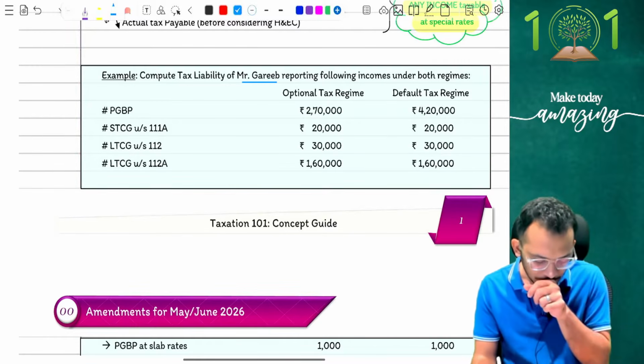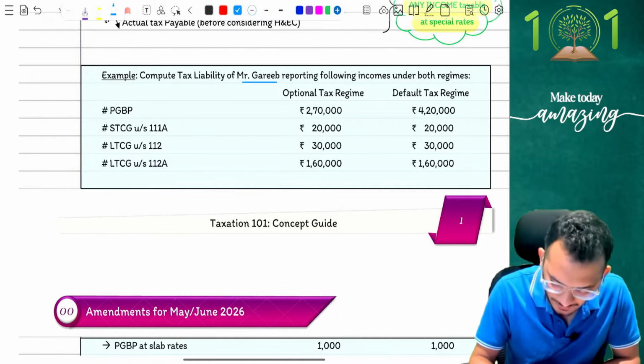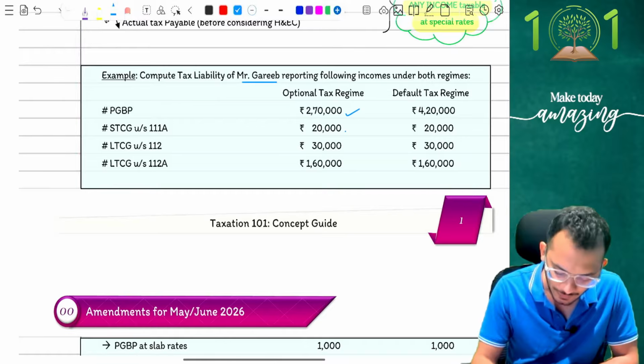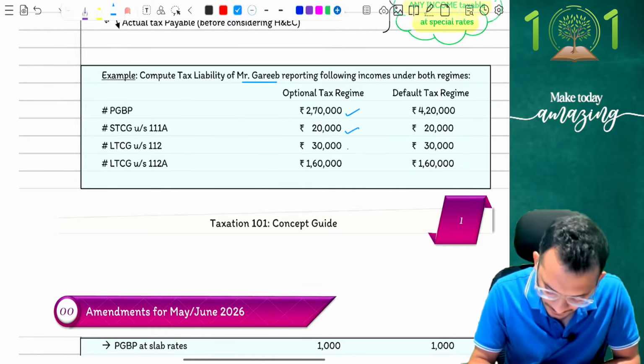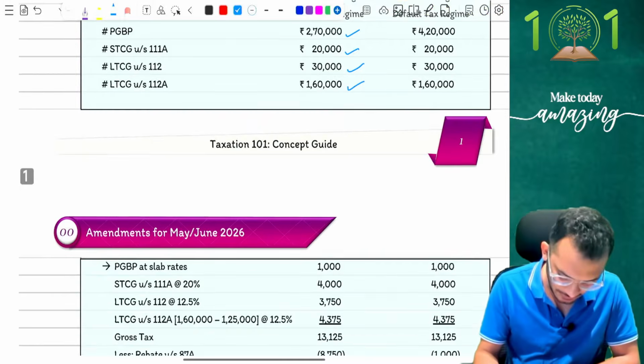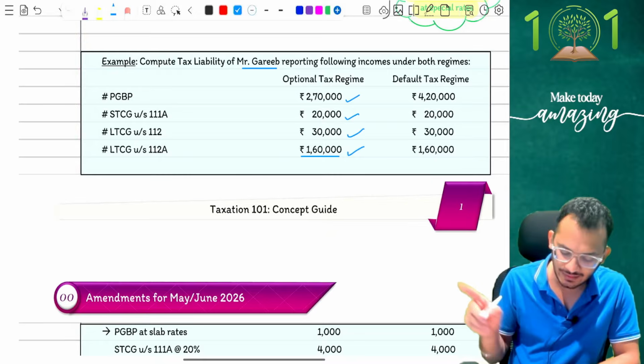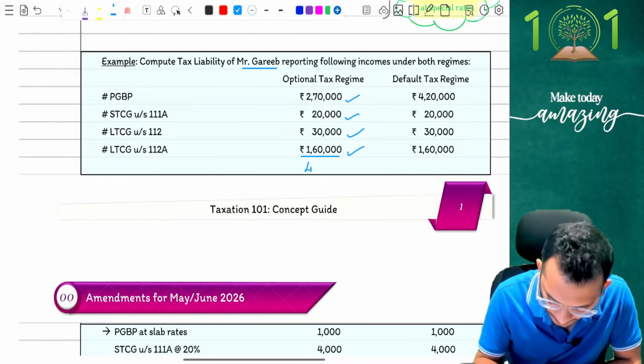Incomes are as follows. If he is going for old tax regime, the optional tax regime, the income has come to 2,70,000 for PGBP, 20,000 for 111A, 30,000 for 112 and 1,60,000 for 112A. If you can total this for me, people, what will happen? I will get 2,70,000 plus 20 is 2,90,000, 3,20,000, 3,80,000, 4,80,000 rupees is my total income.